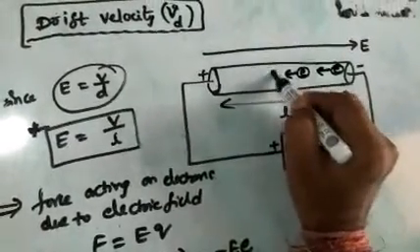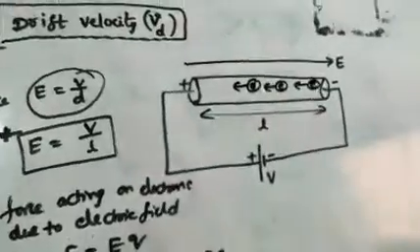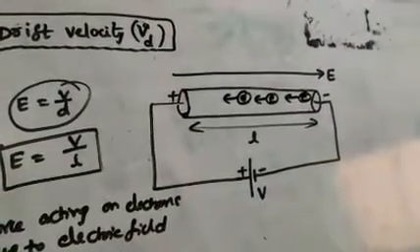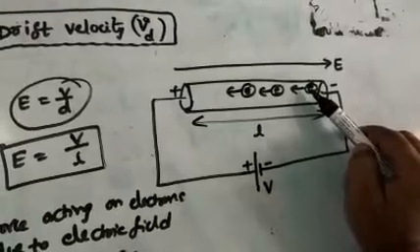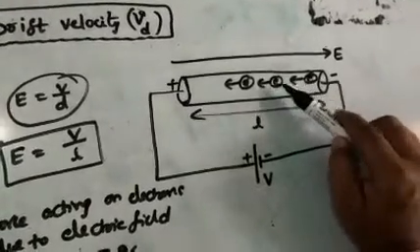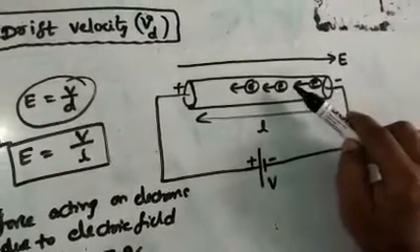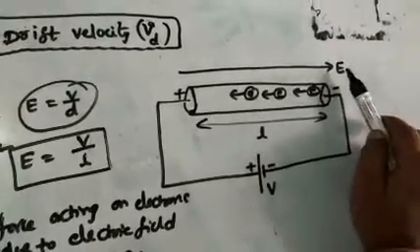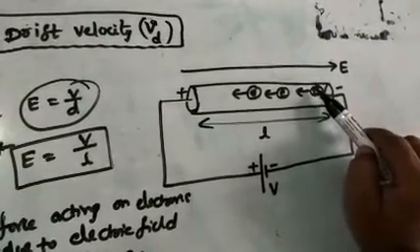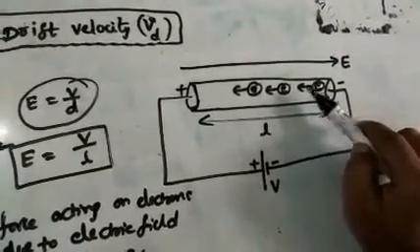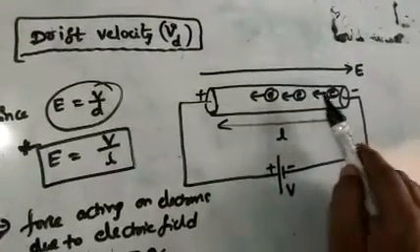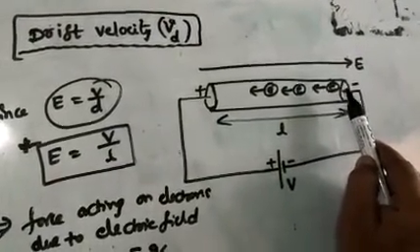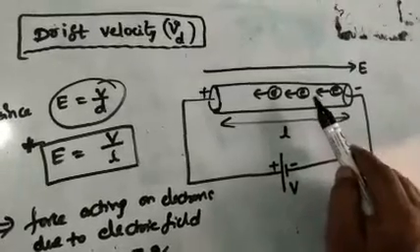Already the electrons have some velocity. That velocity is called thermal velocity. Now, due to the electric field, they experience some force, and automatically they move in the opposite direction. I told you this sentence: a positive charge moves in the direction of the electric field, and a negative charge moves in the opposite direction of the electric field. So electrons are moving in the opposite direction with some velocity.